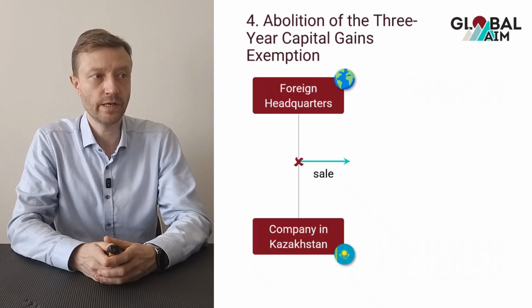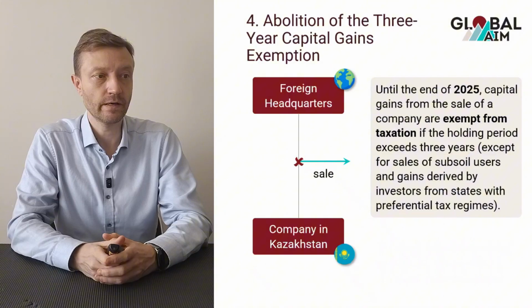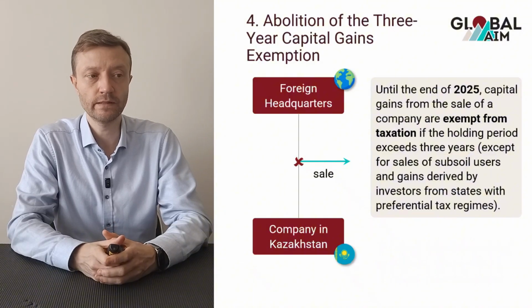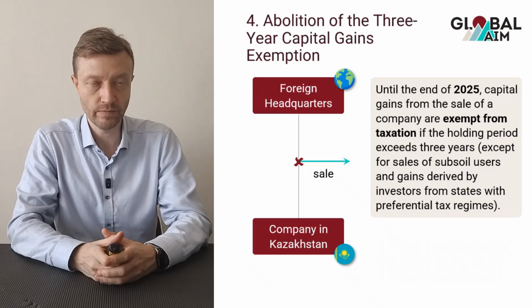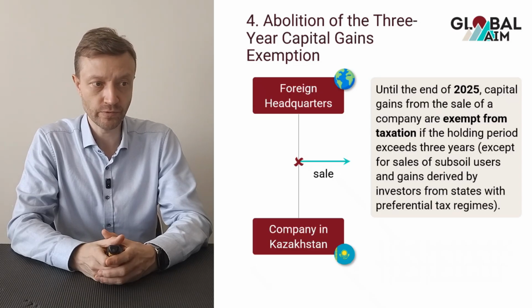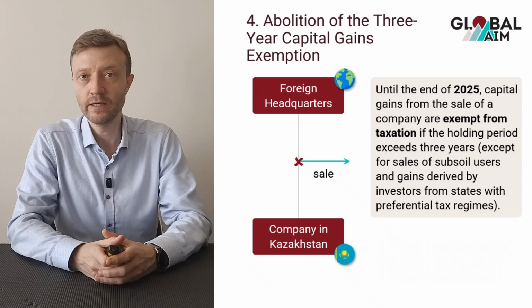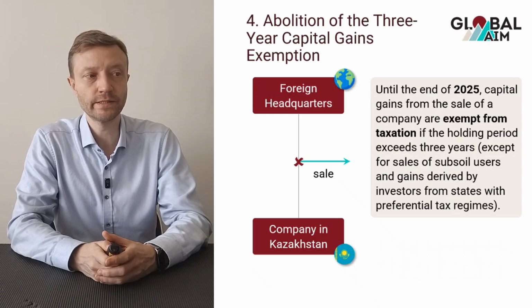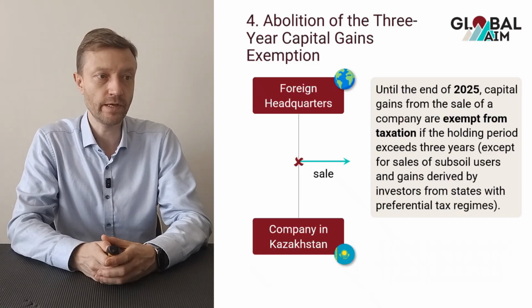The fourth change is the abolition of the 3-year capital gains exemption. Up until the end of 2025, foreign investors that dispose of subsidiaries in Kazakhstan can exempt their profits from such transactions, provided that the holding period exceeds 3 years. Again, the exception is made for sales by subsoil users and gains derived by investors from so-called states with preferential tax regimes, but otherwise the exemption applies until the end of the year.